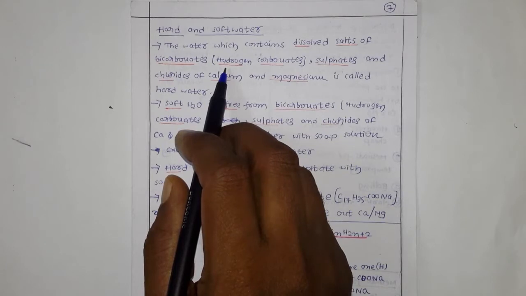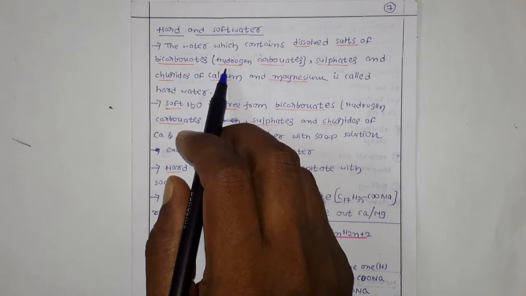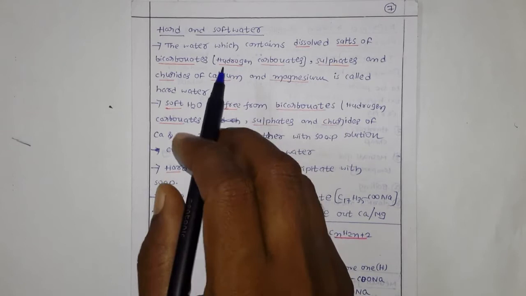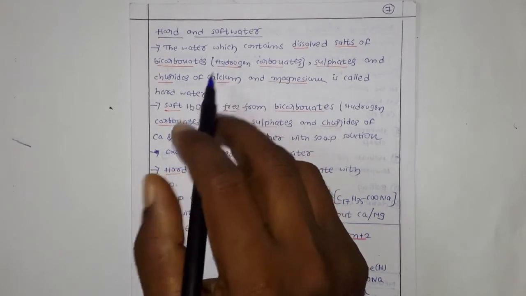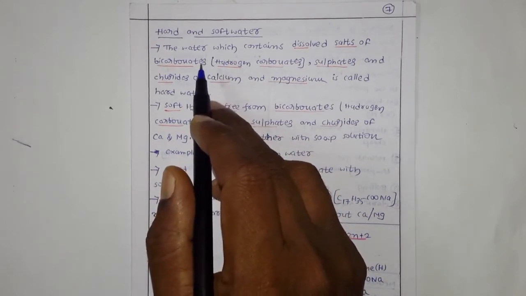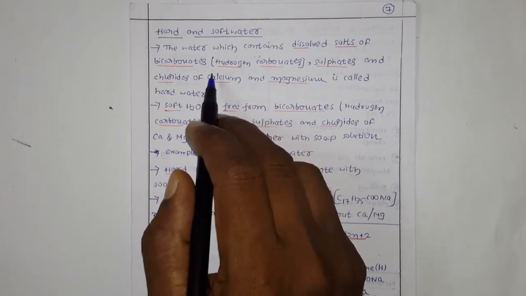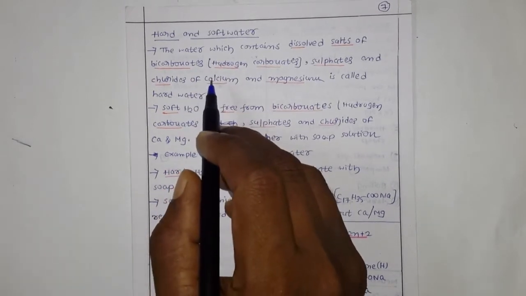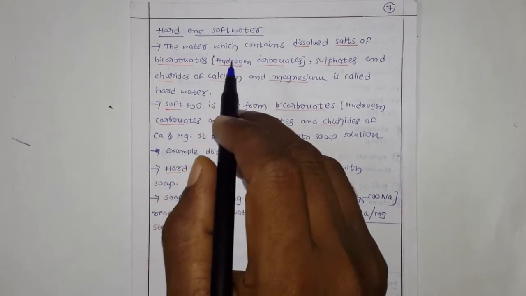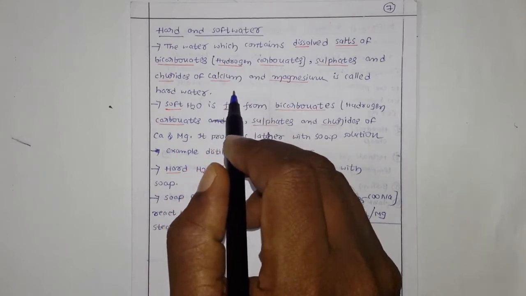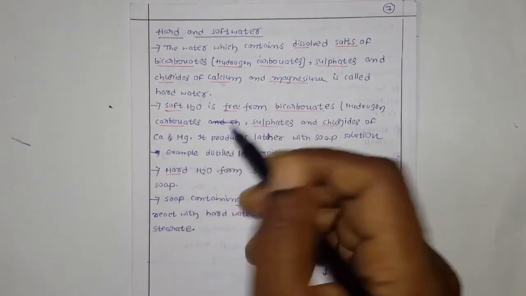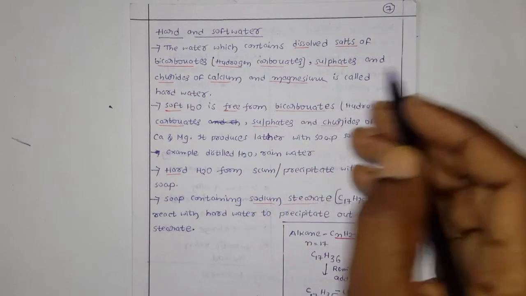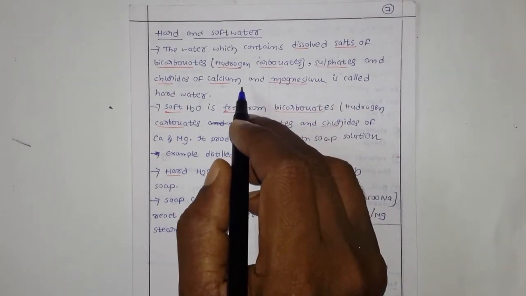But some water can give very good lather with the soaps. Those waters you call soft water. If the water doesn't give any lather or foam, you can say that is hard water. But why is that water not imparting any foam or lather with the soap? The main reason is that some salts dissolved in that water are responsible for the hardness of the water.